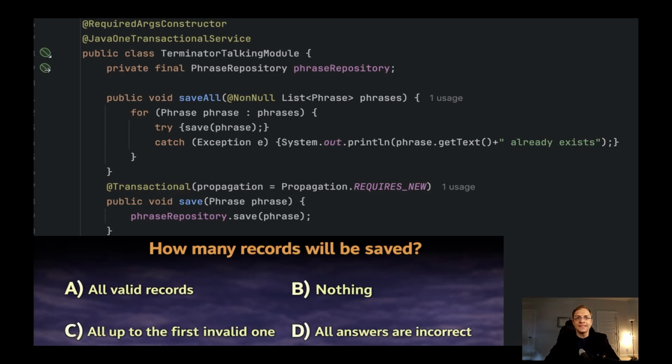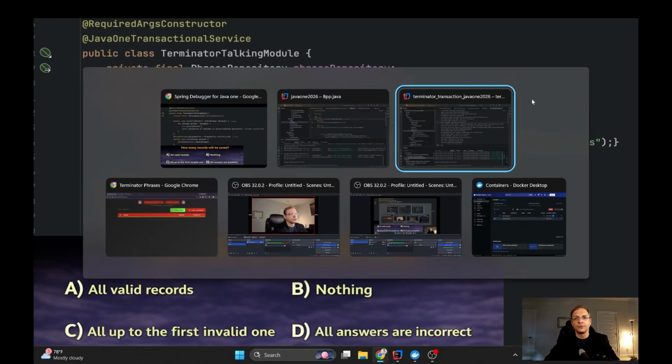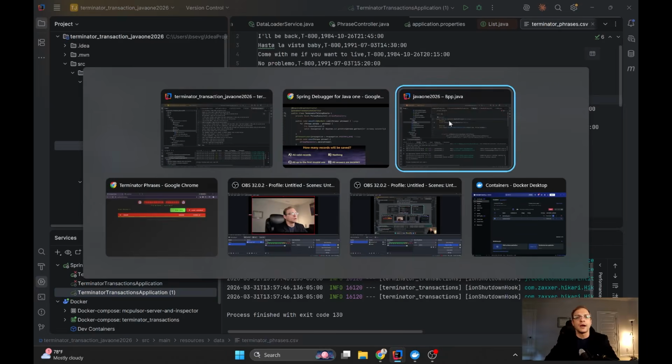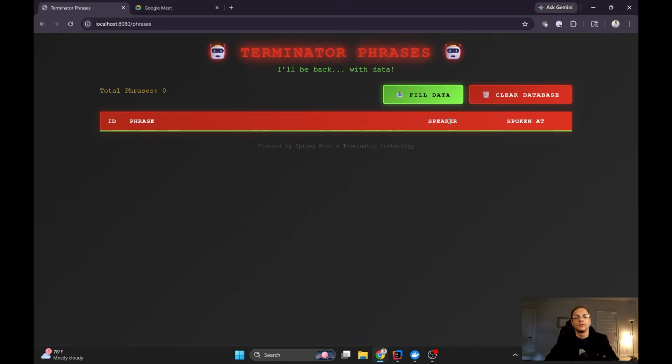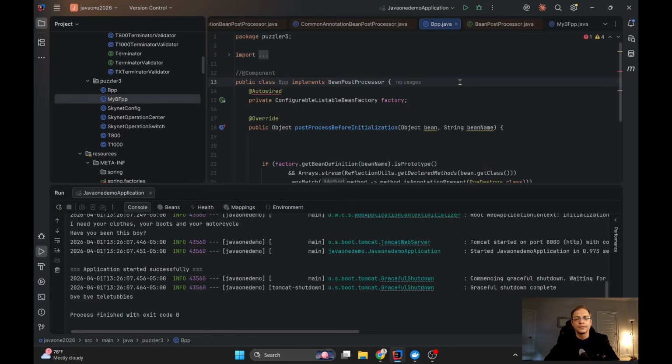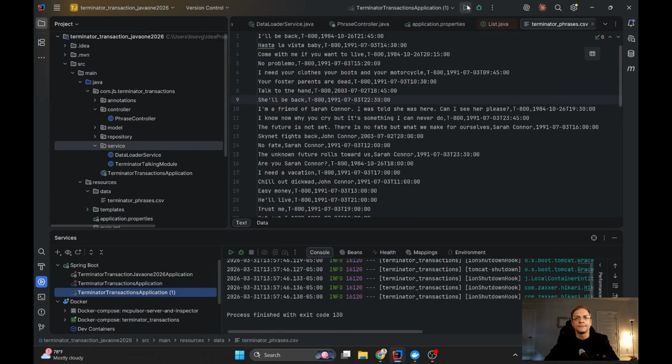So I have, actually it will be a different project, let me show you. Terminator transaction application. And what I'm going to do now, let me stop the previous one. It's already stopped, and let me run this one.